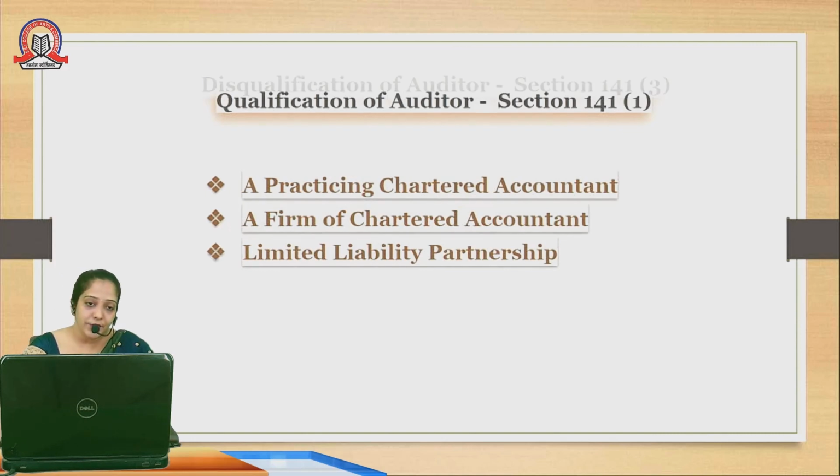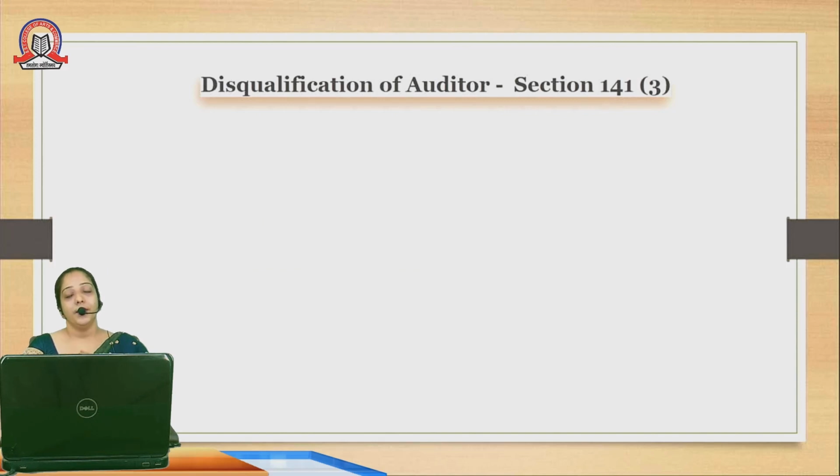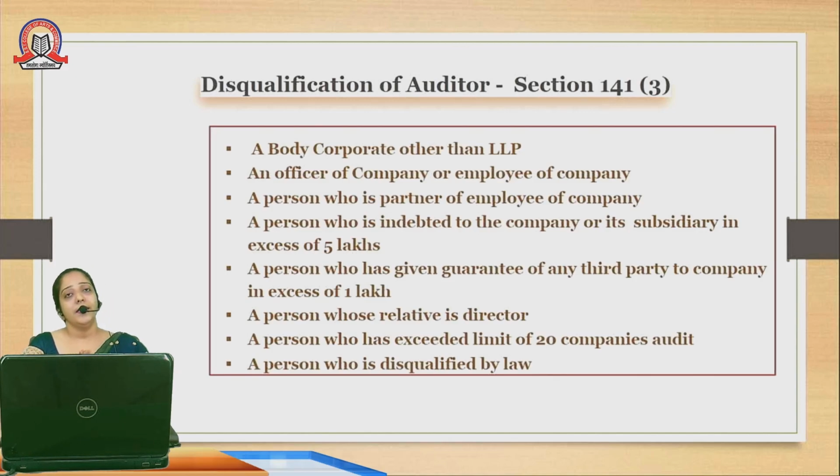Coming to the disqualifications, who cannot do the audit of the company even if that person is a chartered accountant, which is mentioned under section 141 subsection 3. Now, a body corporate other than LLP. A body corporate refers to a company. A company cannot do the audit of another company. So a body corporate is not eligible for conducting the audit of any company. Then an officer or an employee of the company, a person who is working in the company, even if that person is a chartered accountant, cannot conduct the audit of that particular company.